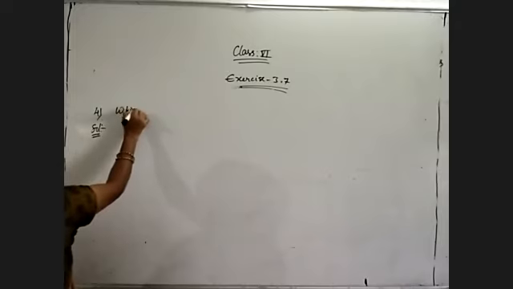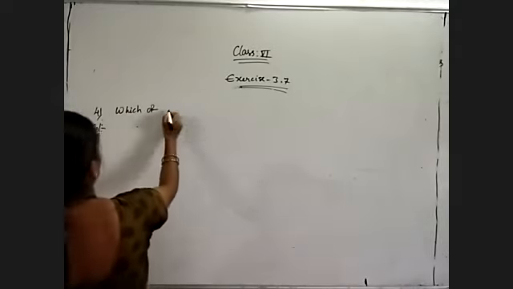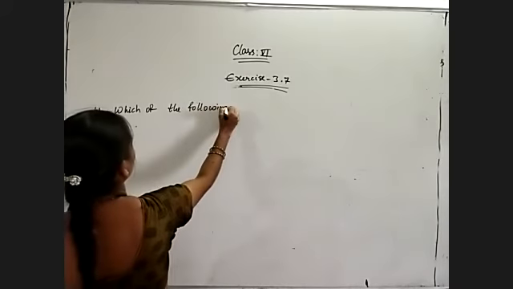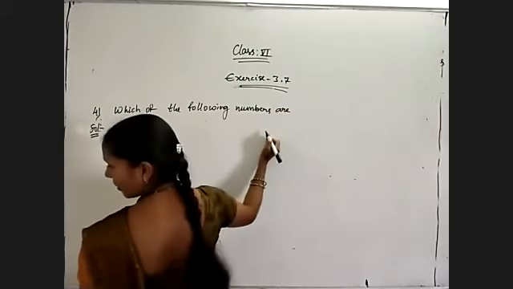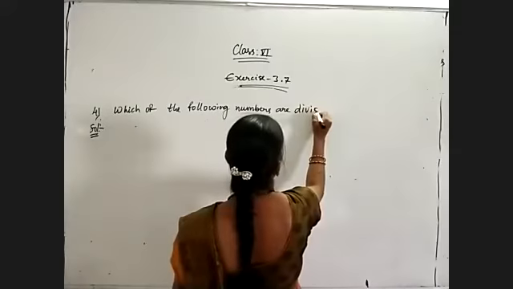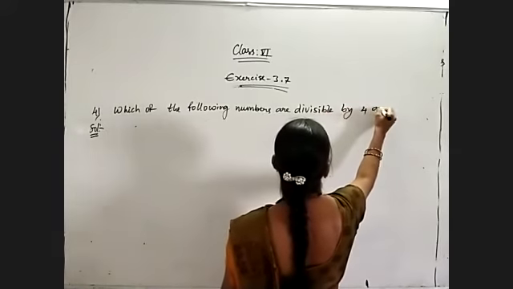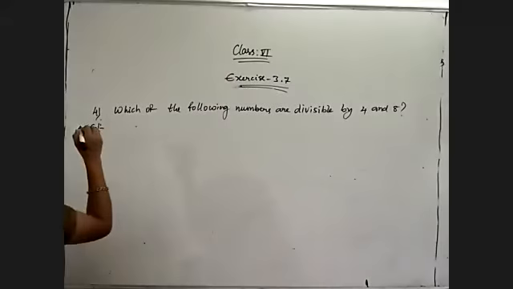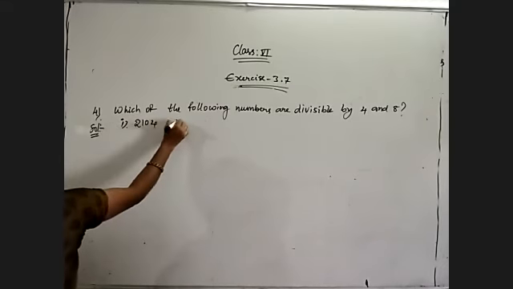Which of the following numbers are divisible by both 4 and 8? Again, the divisibility rule of 4 and the divisibility rule of 8. We must check. My first number is 2104.